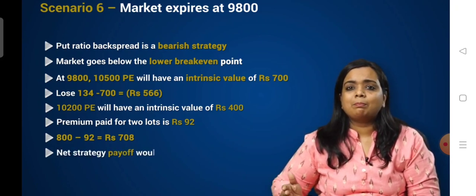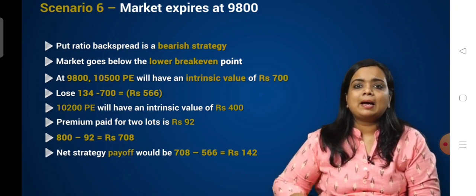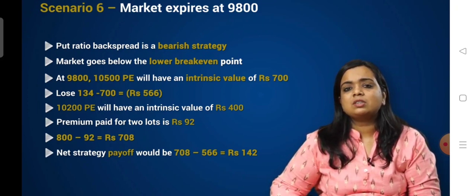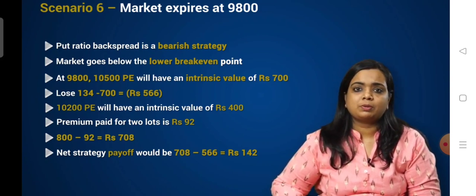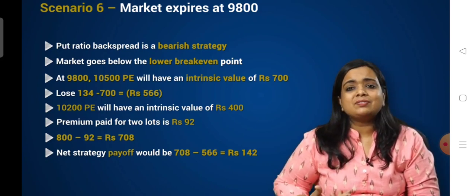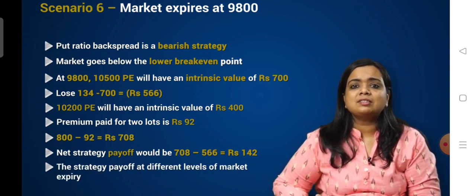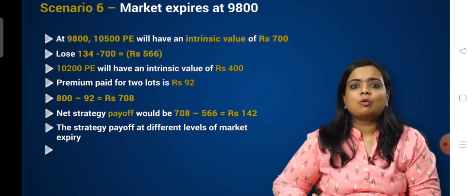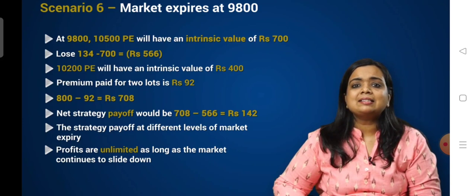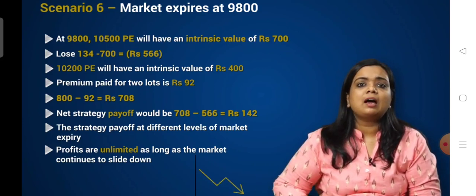So the net payoff of this strategy will be 708 minus 566, which is a positive 142, profit of 142 rupees. So likewise, we can evaluate the strategy payoff at different levels of expiry, and we realize that the profits are unlimited as long as the market continues to slide down.